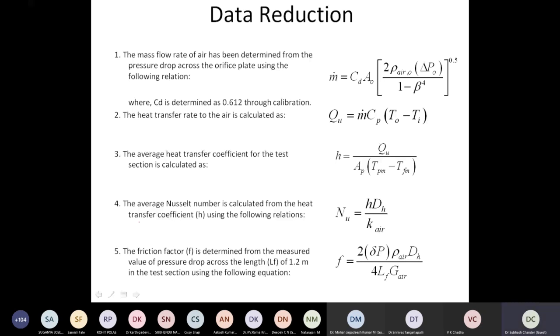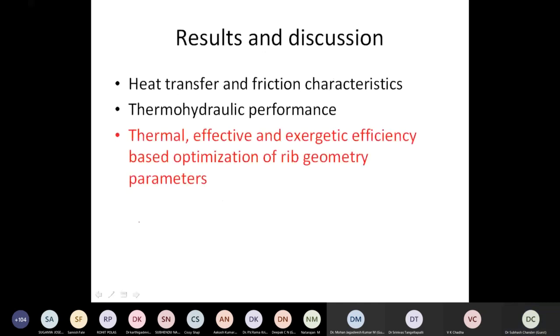I have 15 minutes, so I will hurriedly show you these slides.